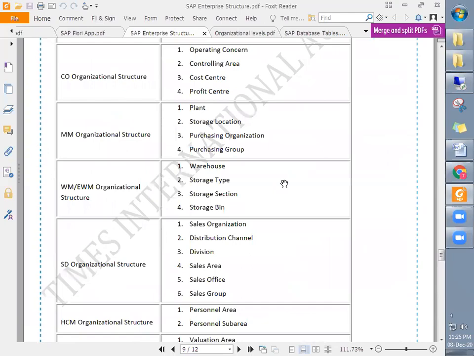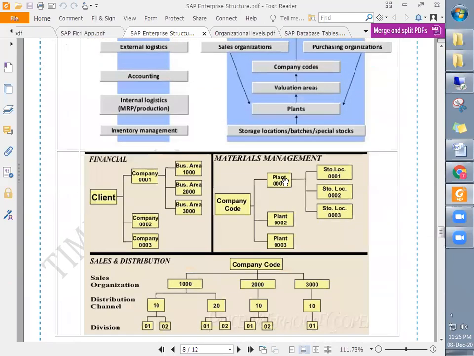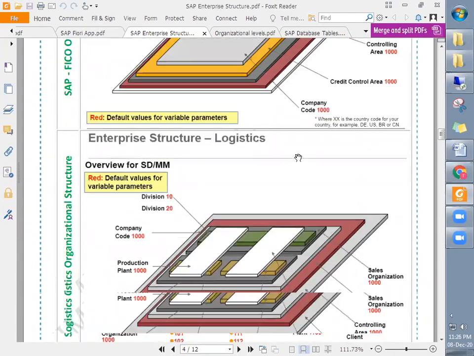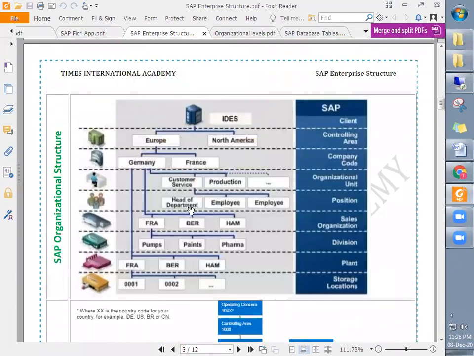Now let's get more clarity. Look at this image. Can you see this image? Let's assume this is Amazon. Amazon has presence in Europe, North America, and so on.